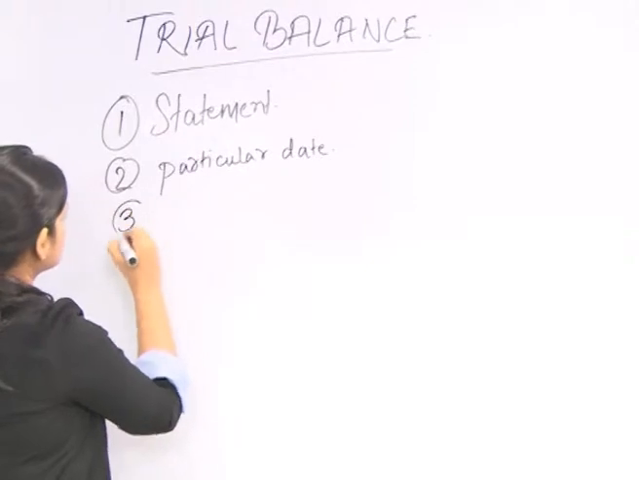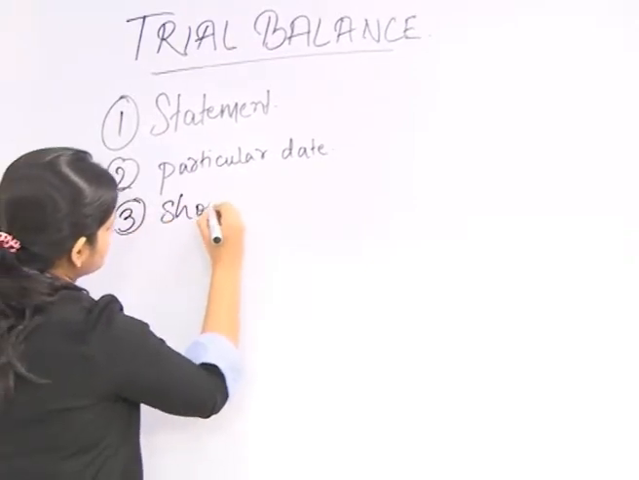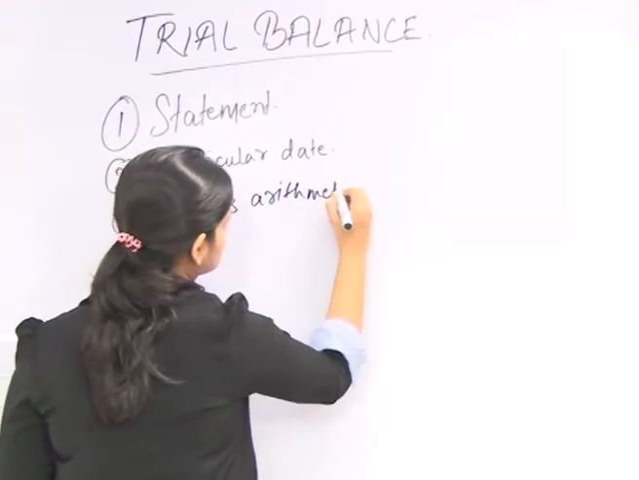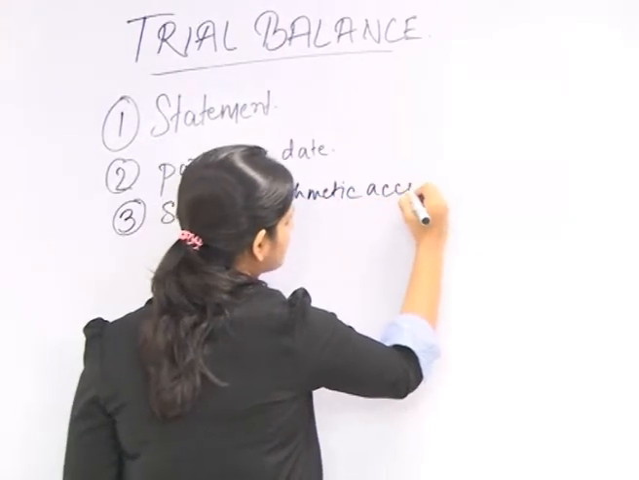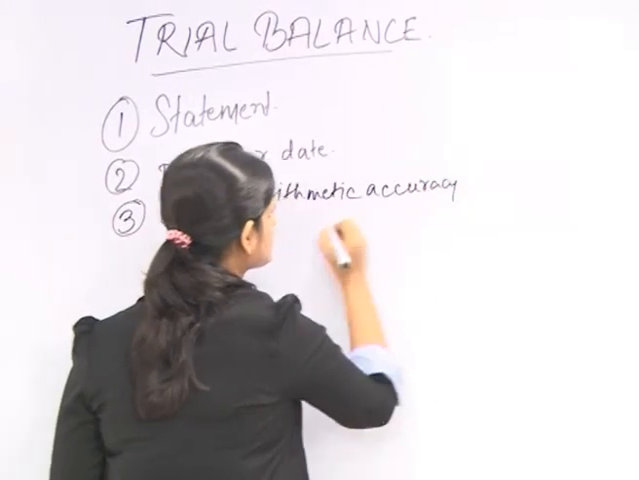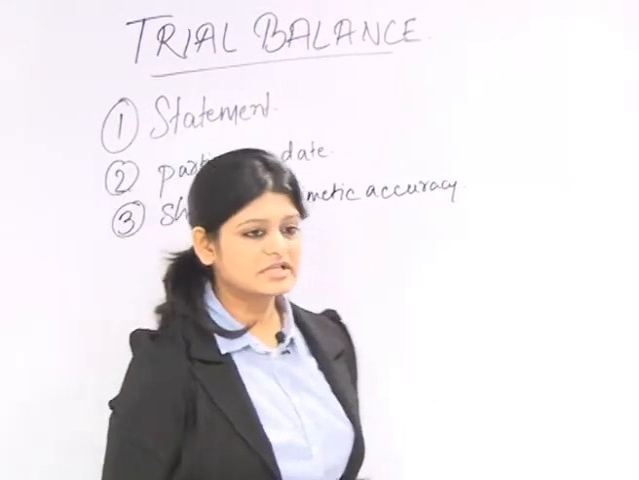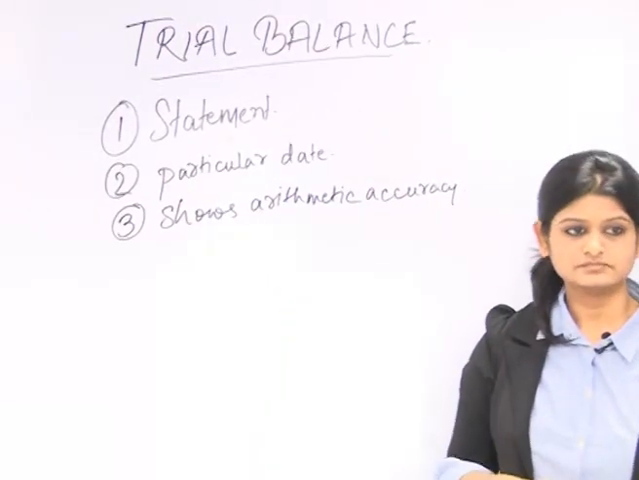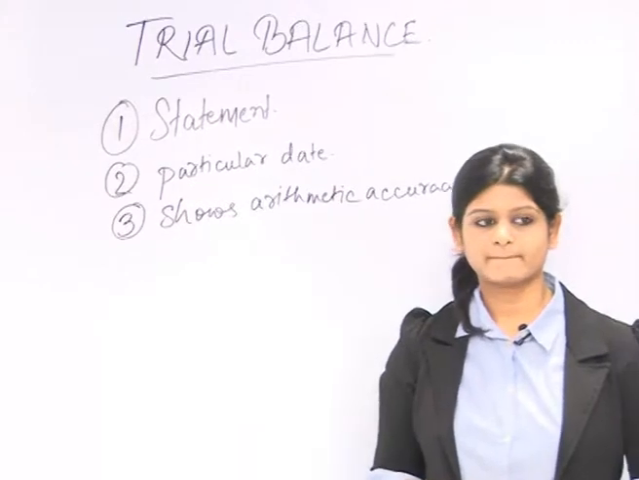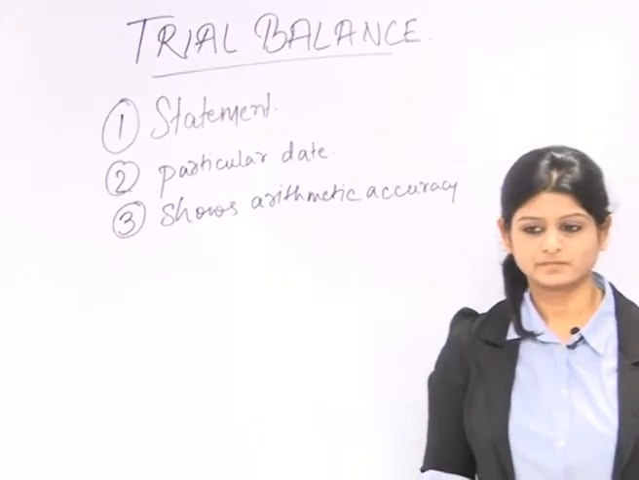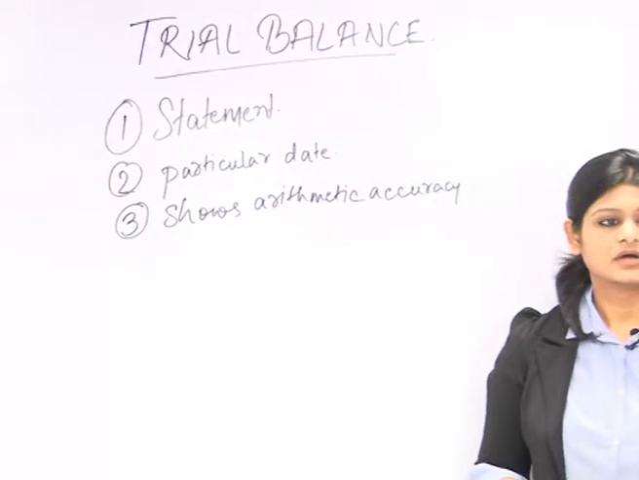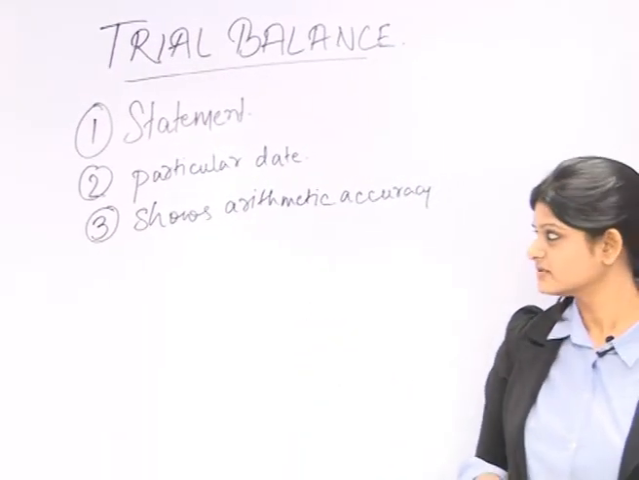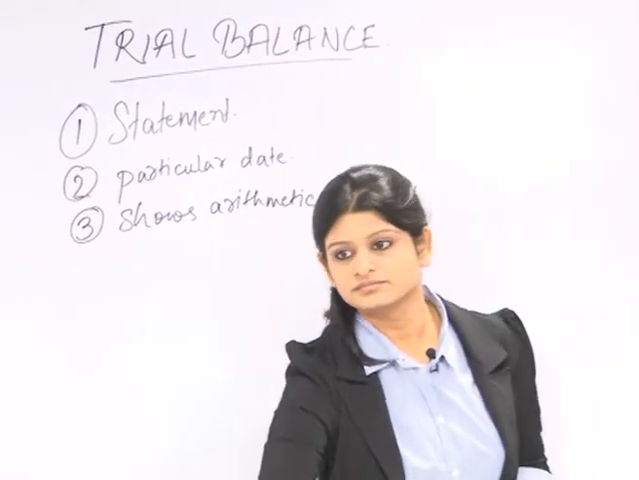So, what is the third feature? That it shows arithmetical accuracy of the books of accounts. Okay? So, can we all please write down these features of the trial balance in our notebooks? Now, can we have a show of our copies? Sure. Excellent. Shall I rub the board now?